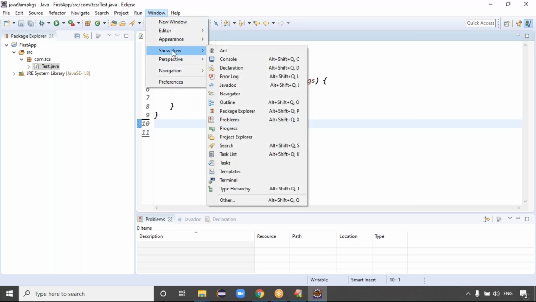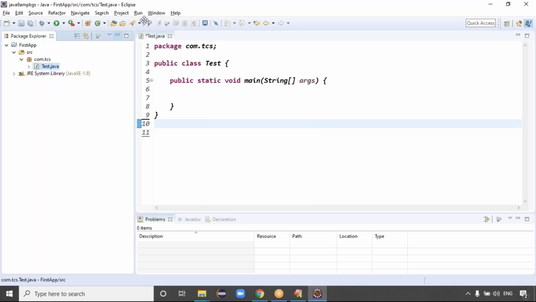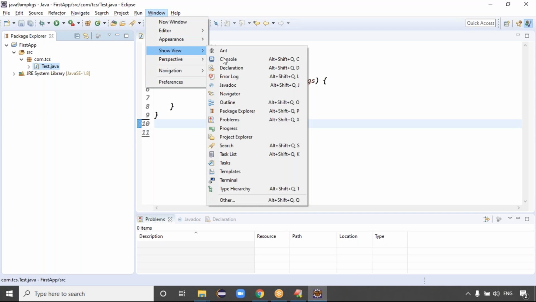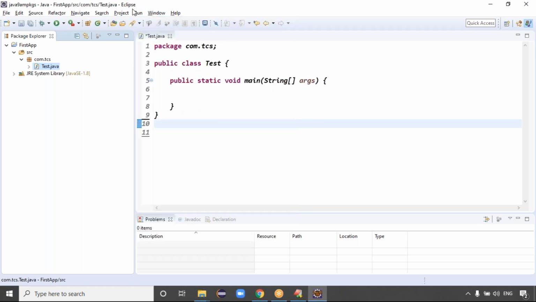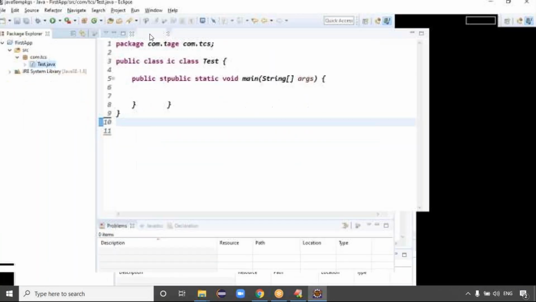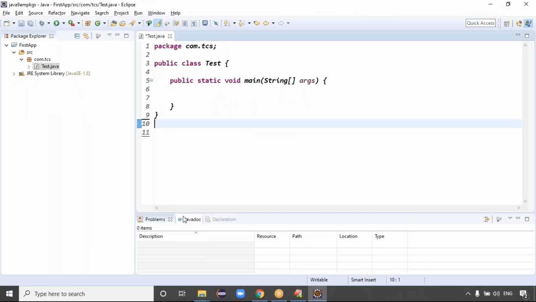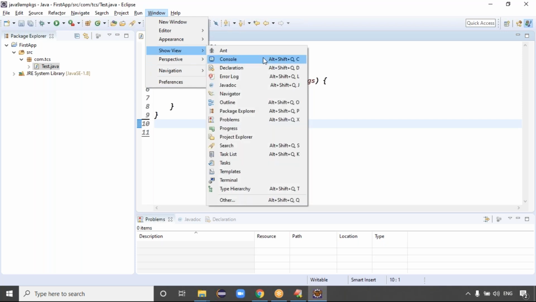For example, unfortunately, you closed this Project Explorer, Package Explorer. Windows, Show View, just click on Package Explorer or Project Explorer. The Project Explorer and Package Explorer are both the same, it's not a problem. You'll get the Package Explorer, right? Guys, are you clear now? If anything is closed by default, guys, you can go to Windows, Show View. Whichever one you closed, you try to select that one, and automatically you get the view. Is that point clear, guys?